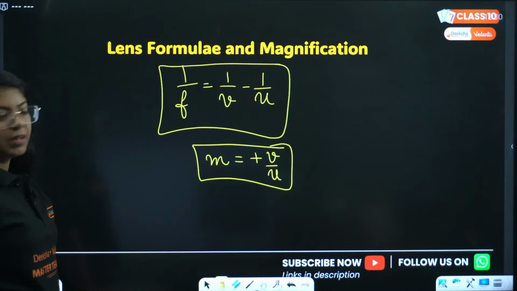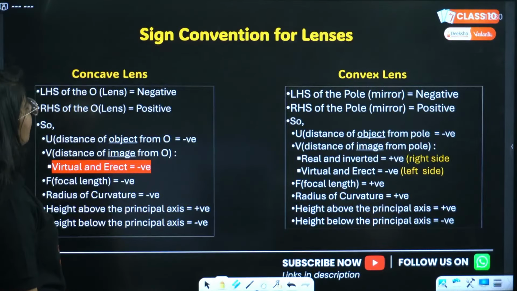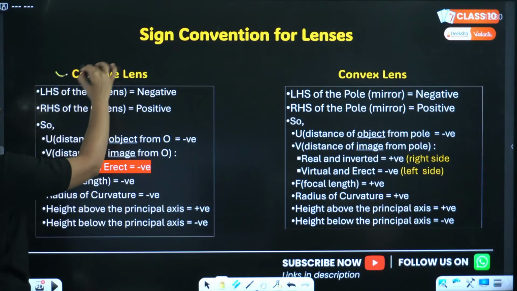Magnification is V by U. Refraction. Okay. Next, we have sign conventions for concave lens.